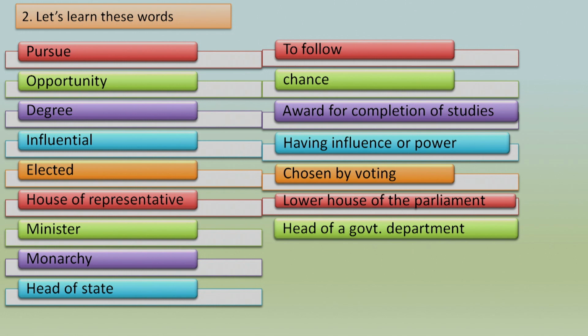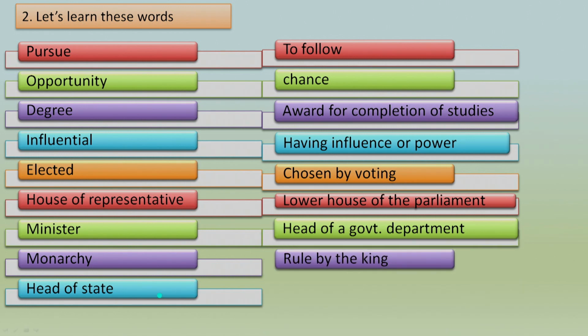In that, every department there is a minister, and that is the head of that department. For that person we call a minister. Okay, what is monarchy? Let's see the meaning. Monarchy means that kind of system of the government where there is the king as the ruler of the country.